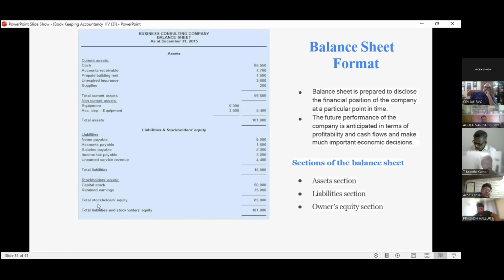These are the owner's part. Capital, owner's part, and retained earnings, the earnings which are left from earlier, which they have not utilized for any purpose, then we have to put here as retained earnings. Then total stockholder equity, then we do the total liabilities and stockholder equity.